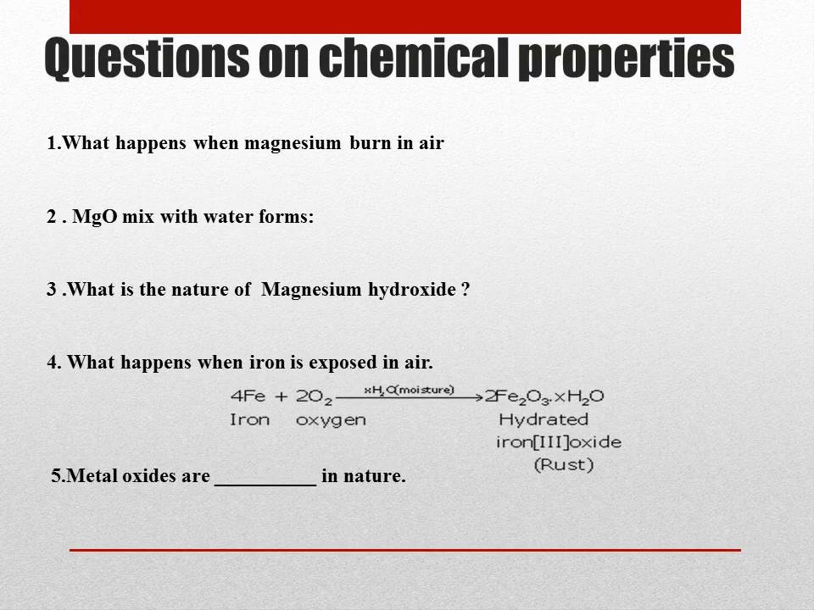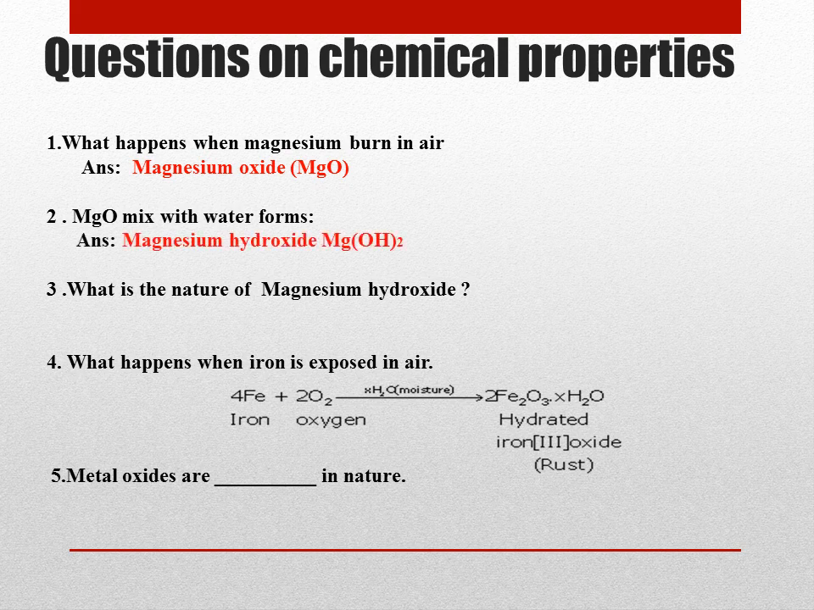Now let's do some questions which are based on the chemical properties of metals and non-metals. So the first one is, what happens when a metal burns in air? Let's take the example of a magnesium ribbon. When it burns in air, it forms magnesium oxide, or a metal oxide. And when we mix this magnesium oxide in water, it forms hydroxide. So the formula is Mg(OH)2.